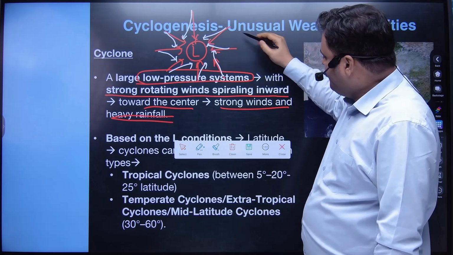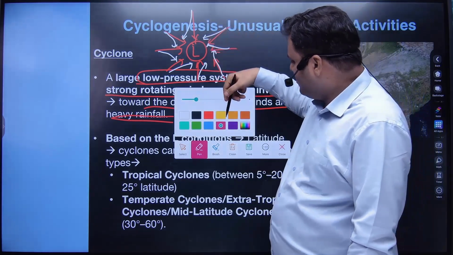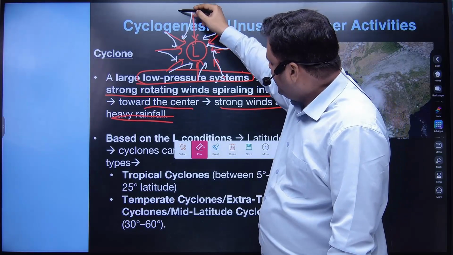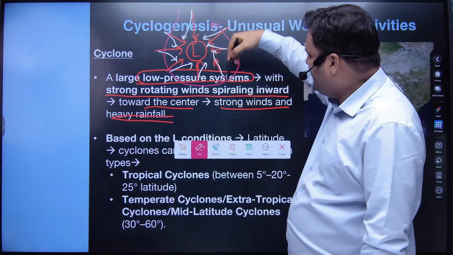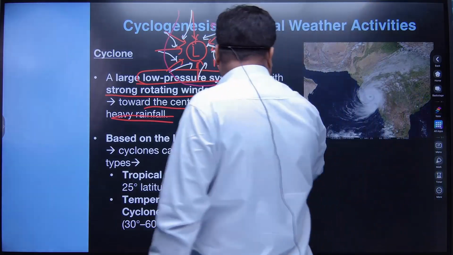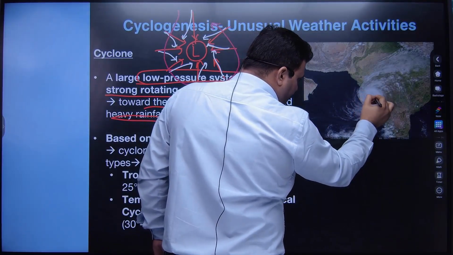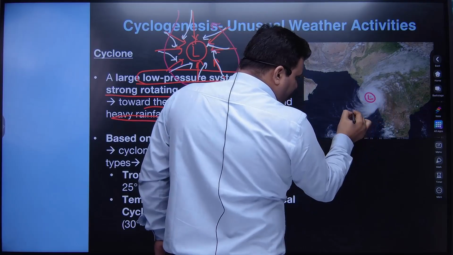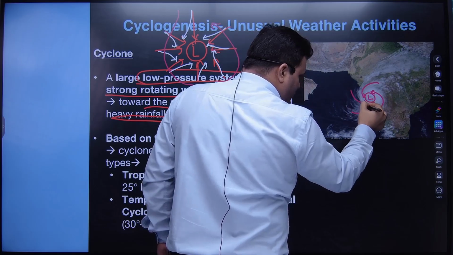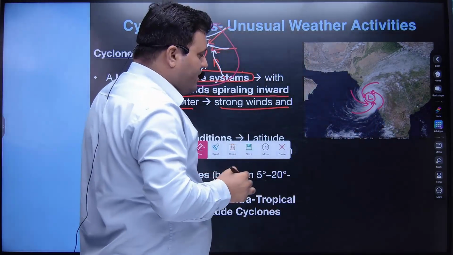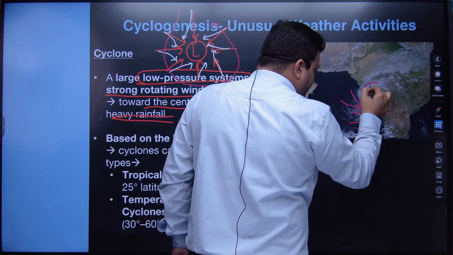So if you focus here, in which specific direction is the rotation actually taking place? We have a direction in this way, guys. So this is the anti-clockwise direction. The winds over here are forming because here we have a low pressure, and these winds are moving towards this low pressure system, and winds are converging here.